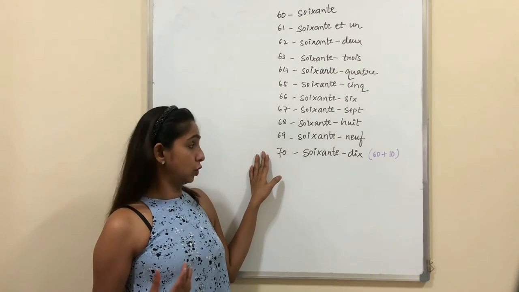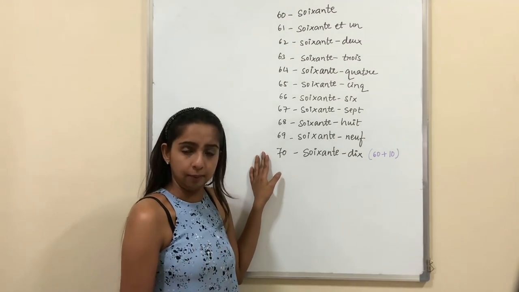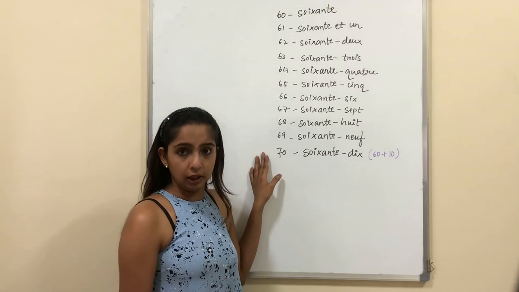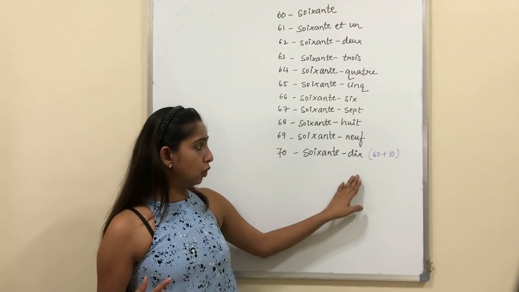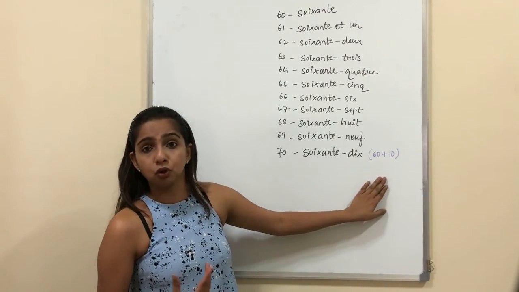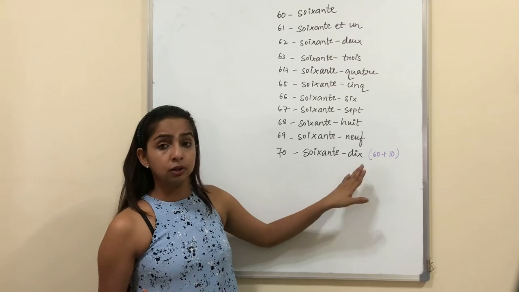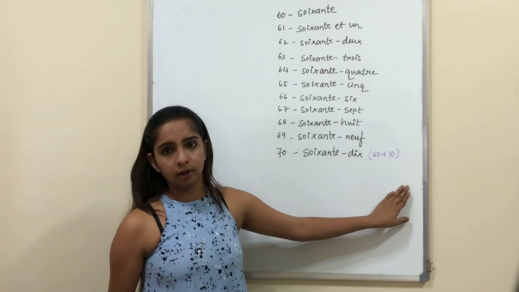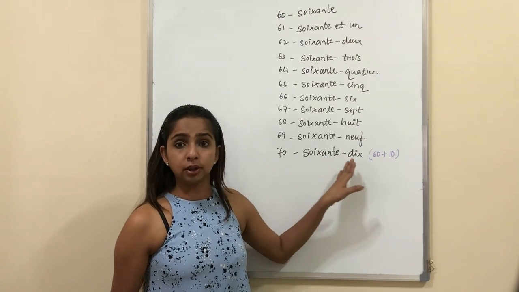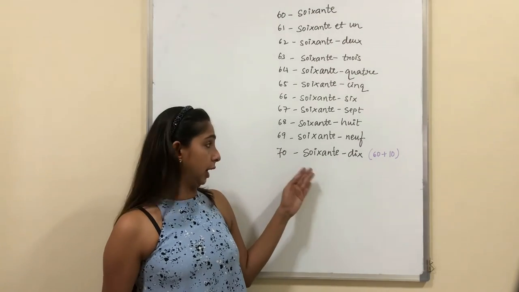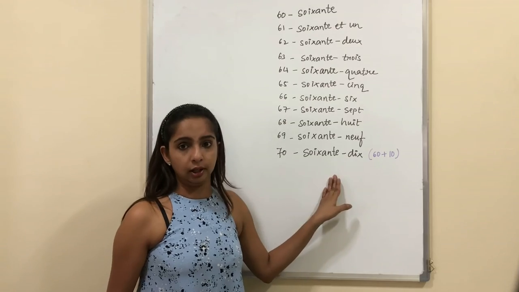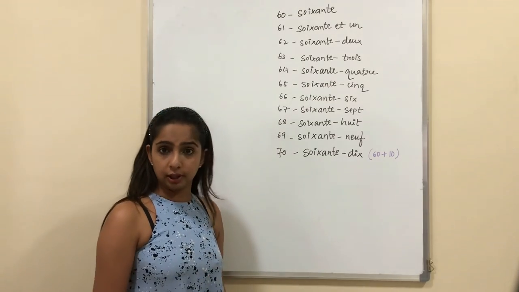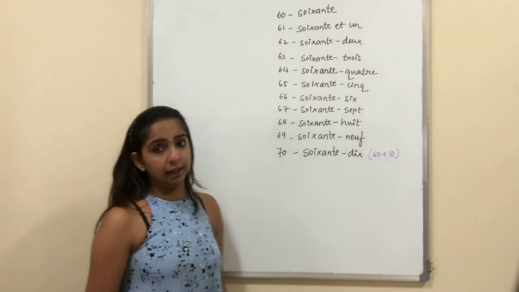70, it is going to be soixante-dix. Soixante-dix. Now why is it so? Because for 70 they do not have a new number. So what they do is 60 plus 10. So it is soixante-dix. Once again, soixante-dix. I'll give you 2 minutes to read the table and then we continue.